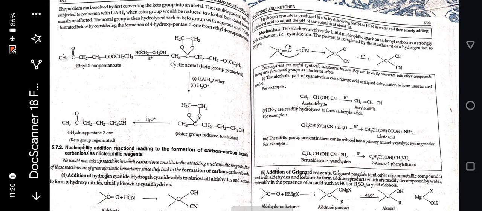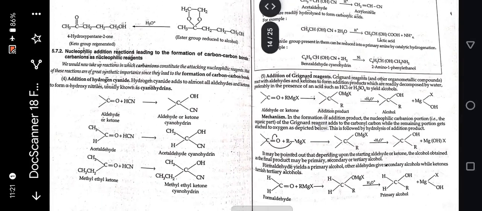The resulting acetal is then subjected to reduction with LiAlH4, when the ester group would be reduced to alcohol but the acetal would remain unaffected. The acetal group is then hydrolyzed back to the keto group with aqueous acid. This is illustrated below by the formation of 4-hydroxypentanone from ethyl oxopentanoate.